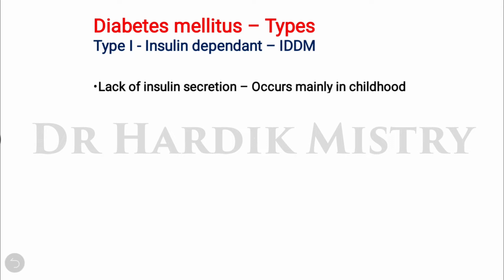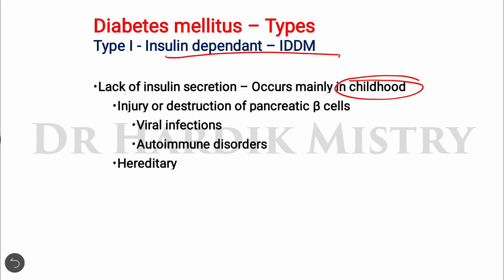Now type 1 diabetes mellitus, which is known as insulin dependent diabetes mellitus, is due to lack of insulin secretion, which occurs mainly in childhood. The reason is that there will be injury or destruction of the pancreatic beta cells, and the cause may include viral conditions or autoimmune disorders, or in some other conditions it may be hereditary. That means the cause is unknown.